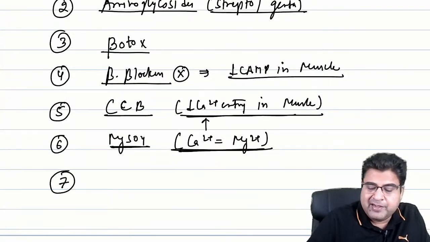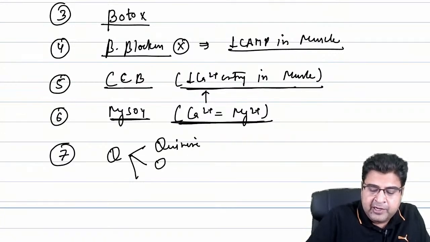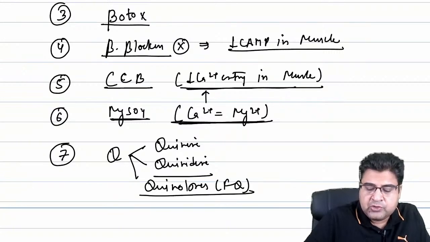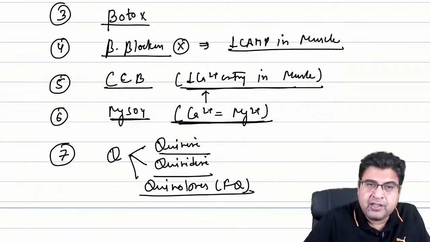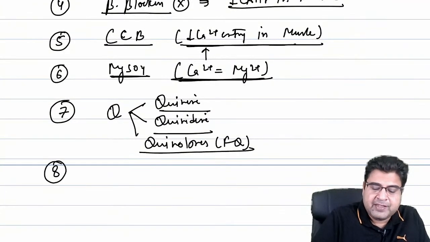Now the seventh group of medicines that we should avoid in a patient are the medicines that start from alphabet Q. These medicines are quinine, an anti-malarial drug, quinidine, an anti-arrhythmic drug, and the fluoroquinolones. So we have quinine, quinidine, and quinolones. These medicines are avoided in patients of myasthenia gravis.